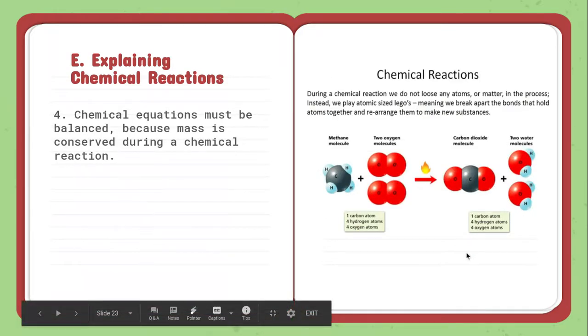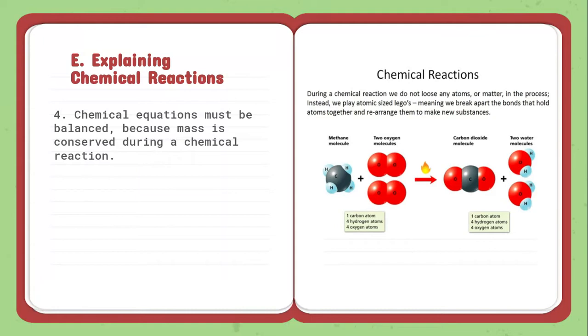Now, chemical reactions must be balanced. We're going to focus on this on Monday. We're going to do an activity with this on Monday. But again, law of conservation of mass. We cannot lose any atoms. They can move, we can shuffle them around. Whatever we start with, we end up with. We can't have leftover parts.